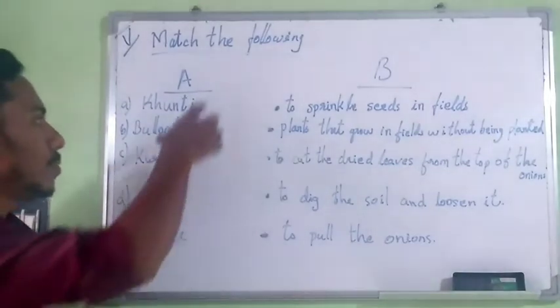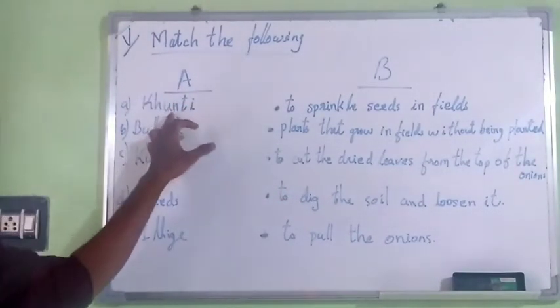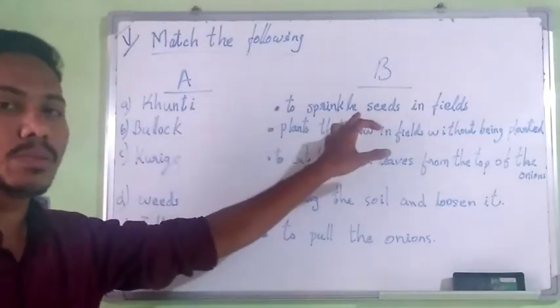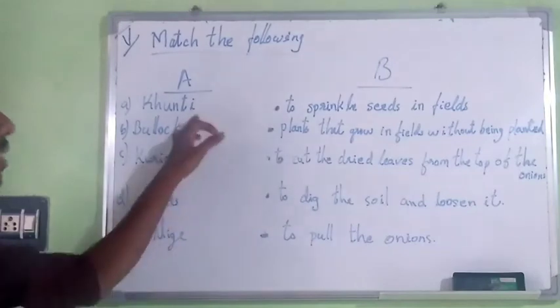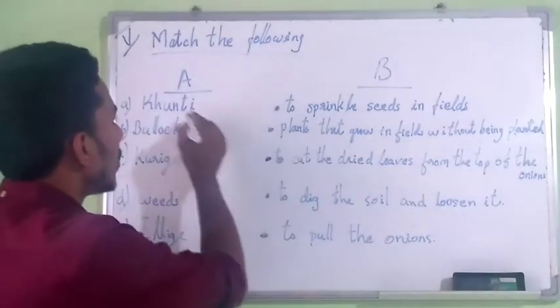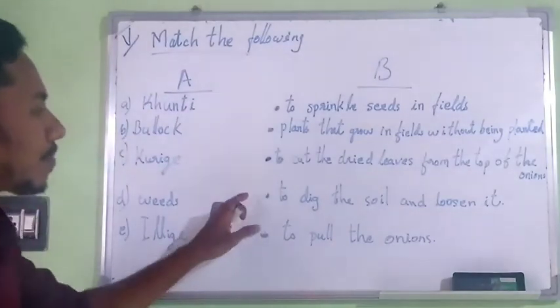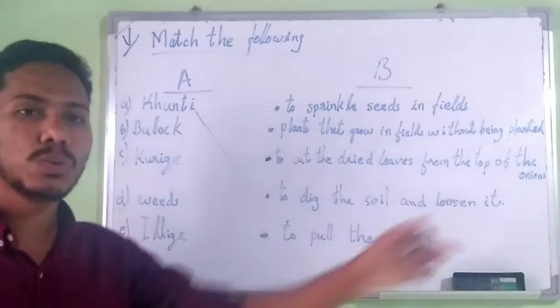Then another question is match the following. You have to read these two columns properly and match the appropriate one in column A to the appropriate one in column B. First one, Gundi. What is the use of this implement? It is to dig the soil and to loosen it.